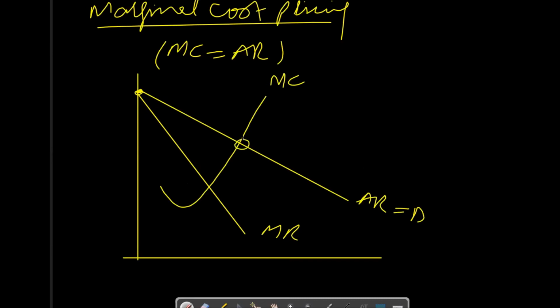Marginal cost intersects average revenue at this point. This is the point where allocative efficiency is achieved. Let's say it's point A. If we charge price P and we produce output Q, then it means the firm will be economically efficient.